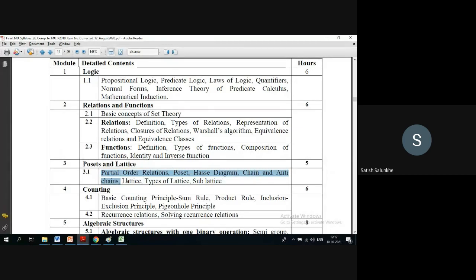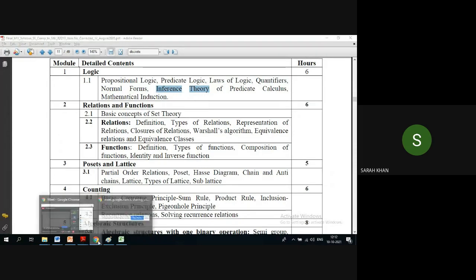So this much is the portion for chapter number 3 for your IIT 1. For chapter number 1, mathematical induction 100% there will be, propositional logic 100%, which includes laws of logic and rules of inference that we discussed yesterday. This is your syllabus for IIT. Okay, sir. Thank you.